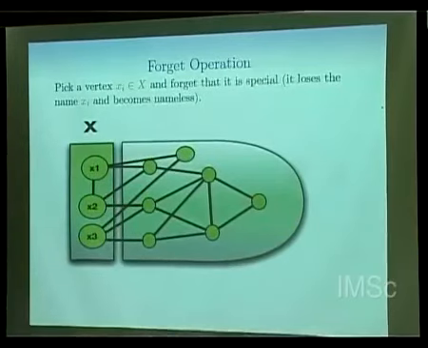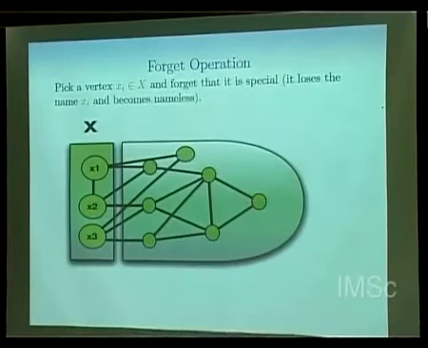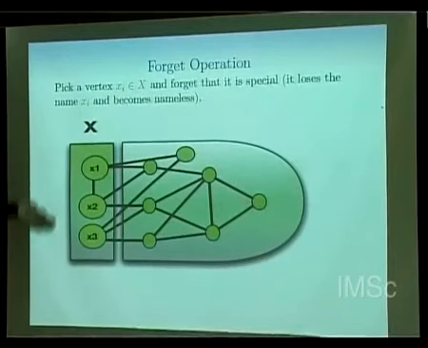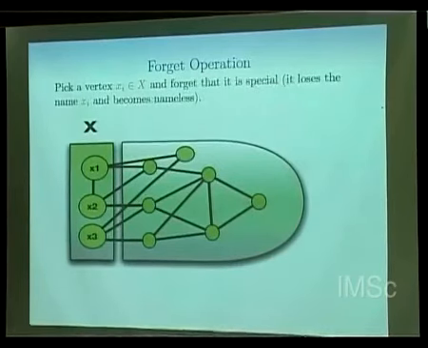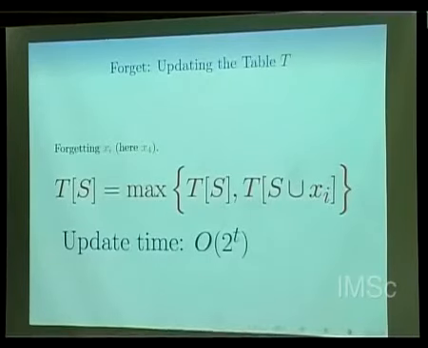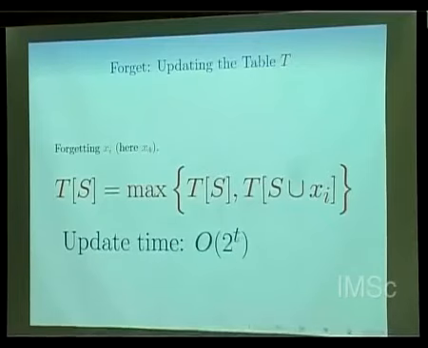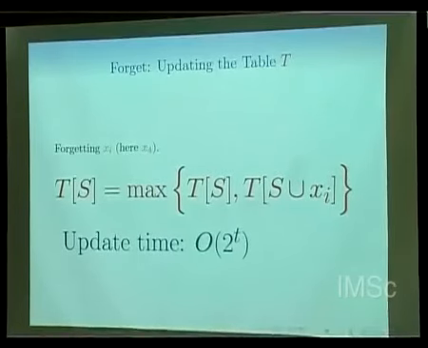Now when you introduce a guy, the label set X increases by 1. When you forget a guy, the label set decreases by 1. And now we should also know how to update the table. I need to know how the new table will look after I have forgotten something. Here x4, it is nothing. So what is T of S? It is a max independent set for S, right?